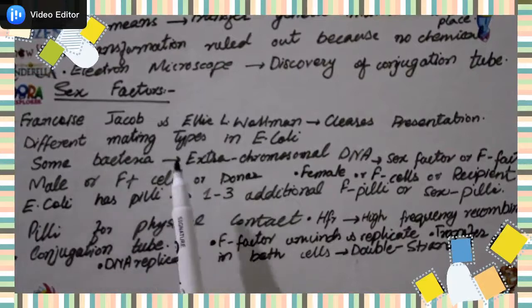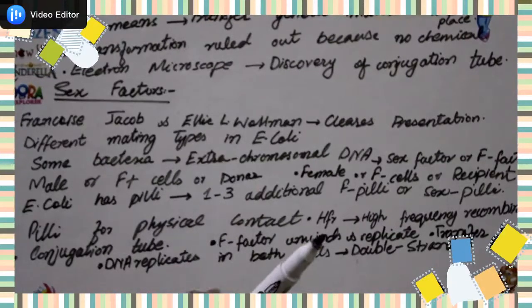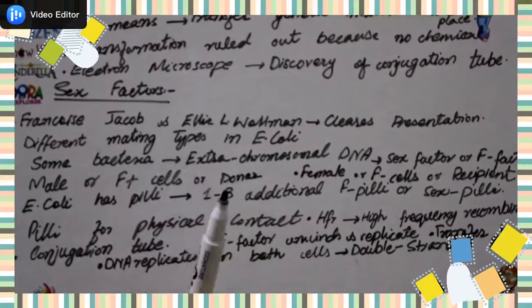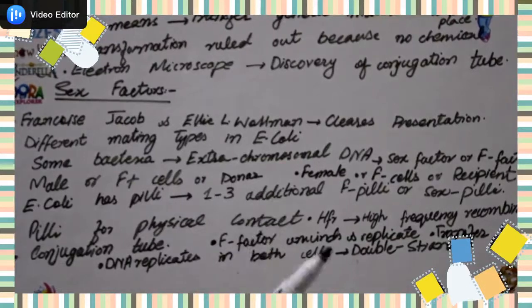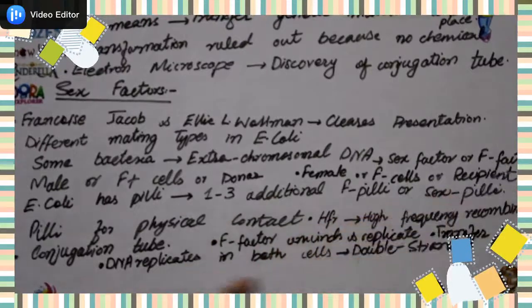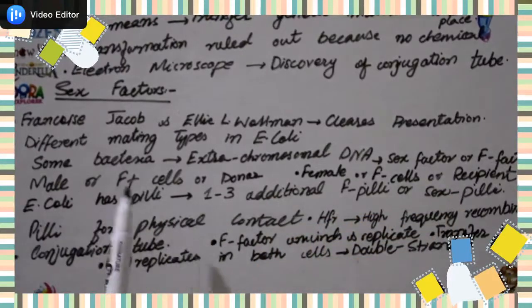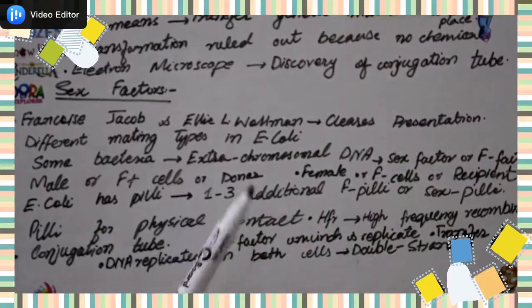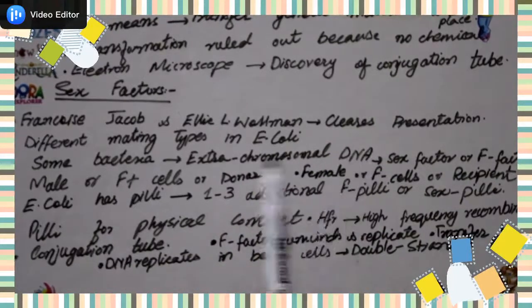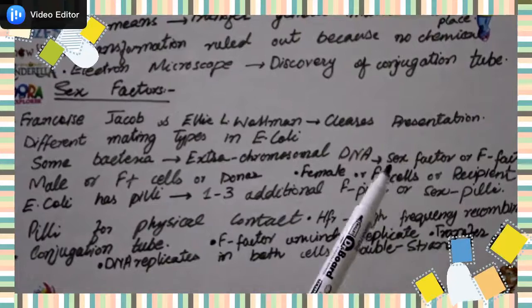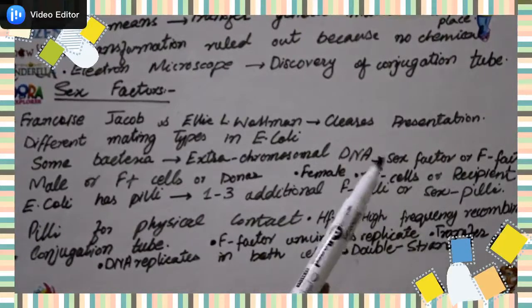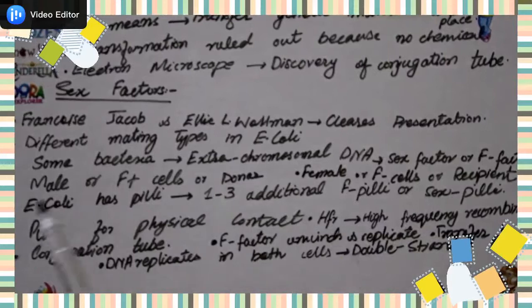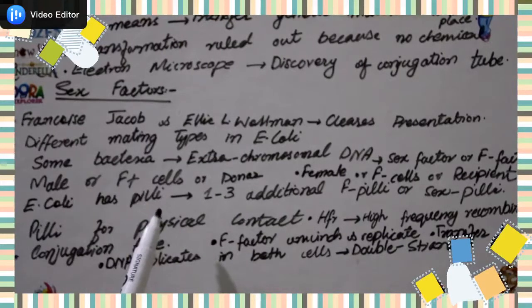One is the male type, which is F positive, and which has an extra chromosomal portion of DNA which is responsible for the transfer, and this is known as the F factor. F factor stands for fertility factor. The male is the type known as F positive, the donor, and the female is F negative, without this extra chromosomal F factor, and it is also known as the recipient cell.